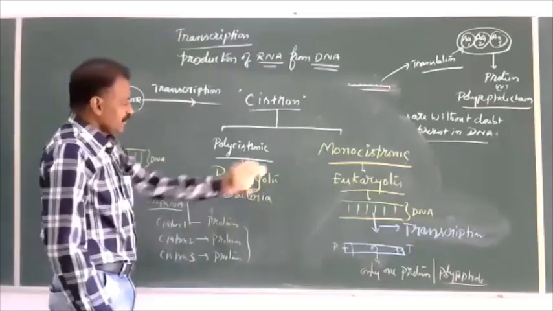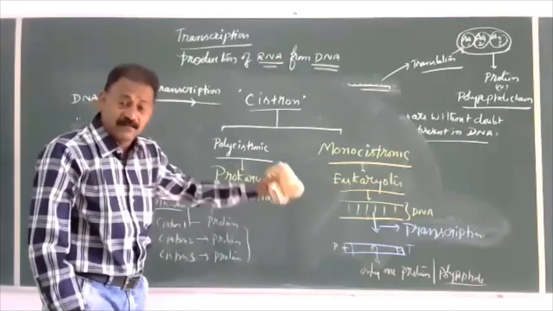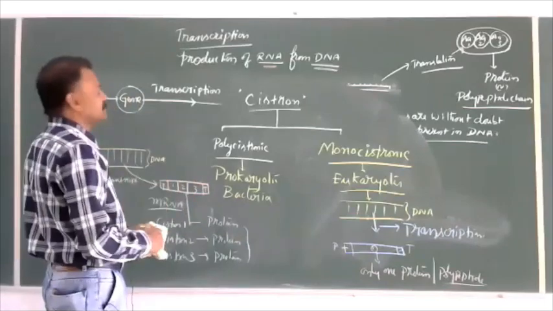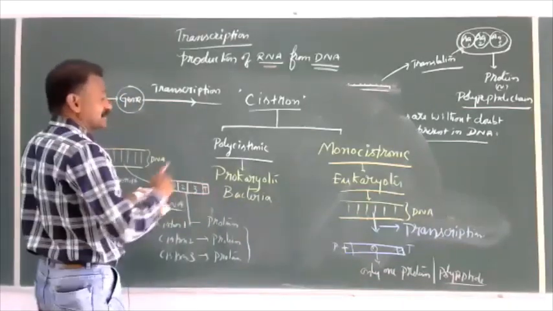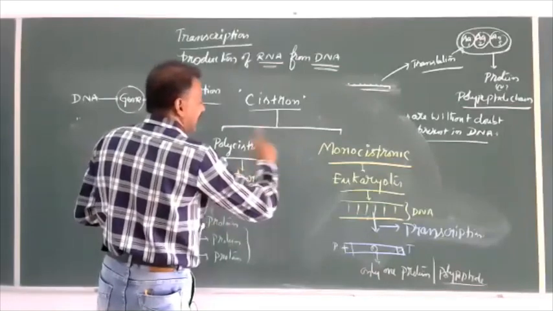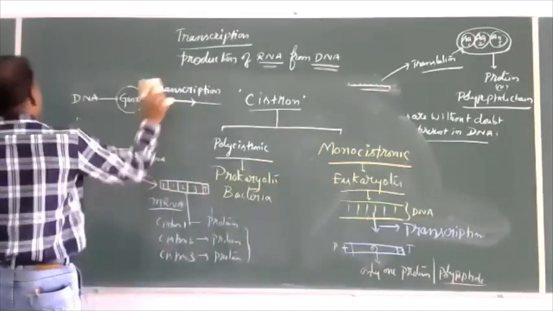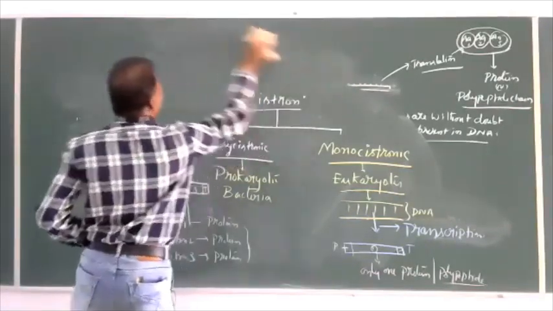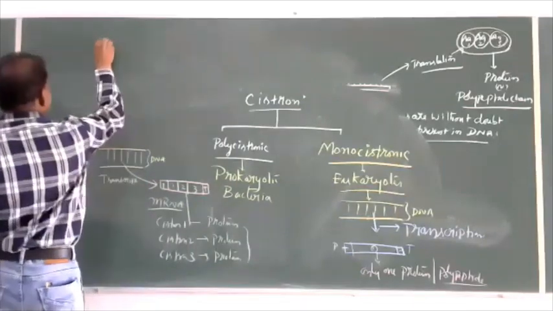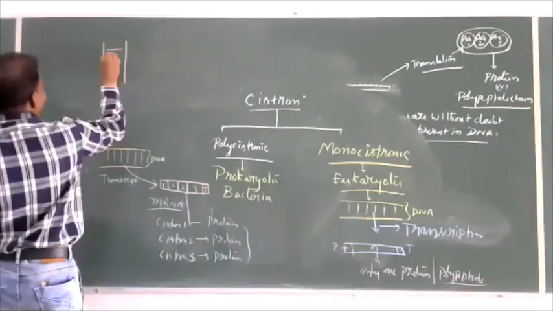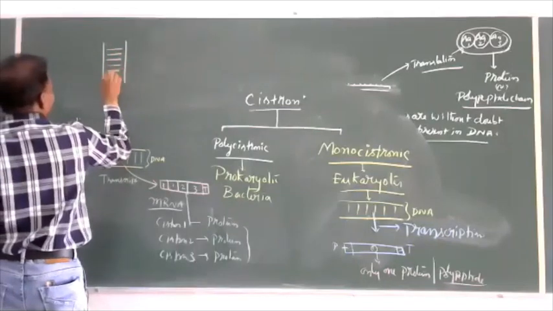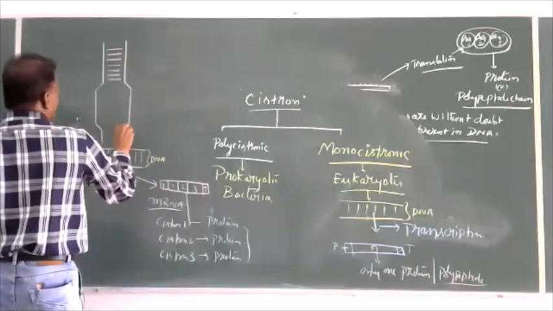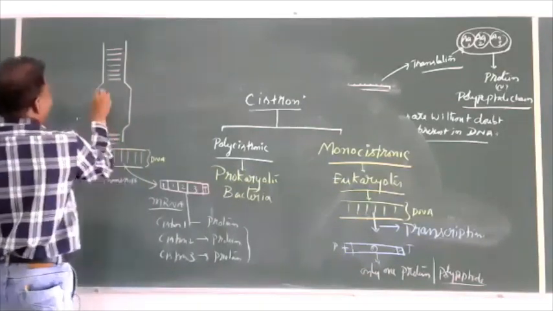Now, to understand in more detail, we have to see this transcription briefly, after the formation of transcription in bacteria and eukaryotes. An area of the DNA.